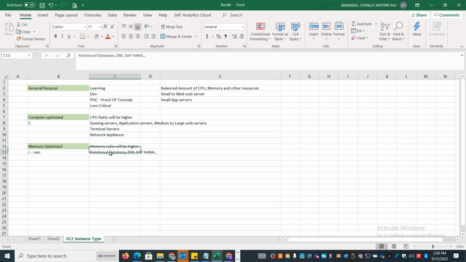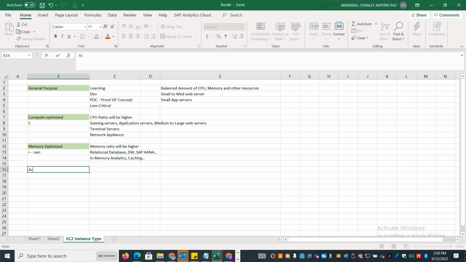So these are the application which will be demanding more memory, and you have to use this. Okay, any application that is demanding in memory analytics, or any application that is demanding more caching. So all these are good use cases for memory optimized category. So the next type is accelerated computing.